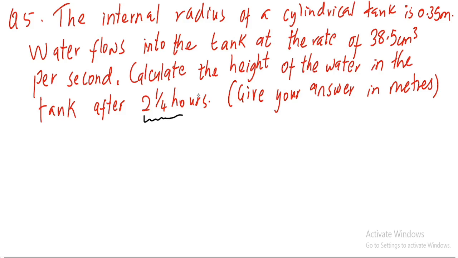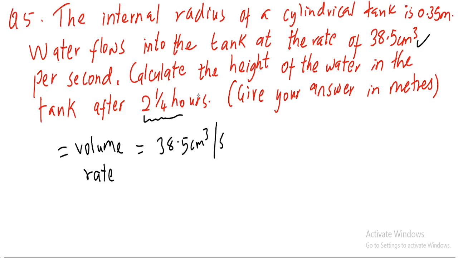So you ask yourself, what about those 2¼ hours? Remember that this is a volume rate, and it's very important to note it down somewhere. So it's 38.5 cubic centimeters per second.